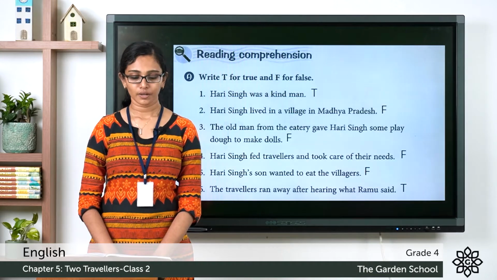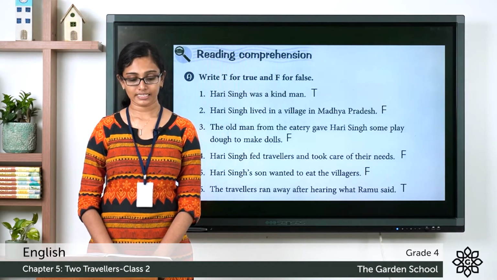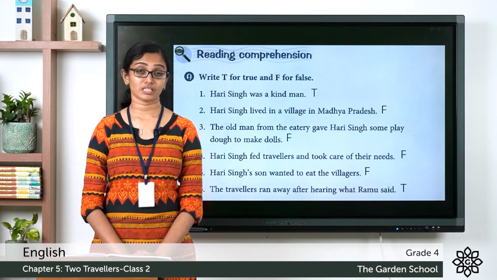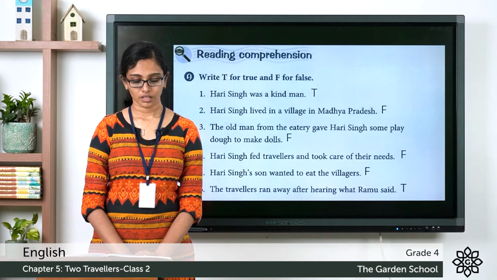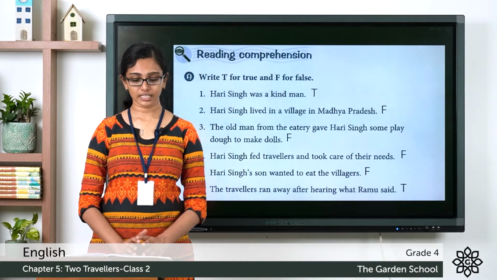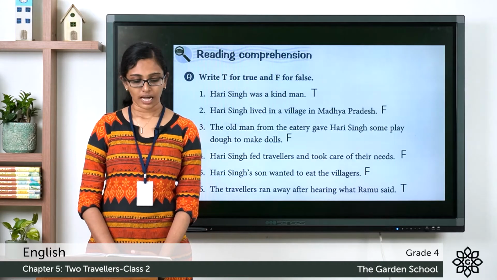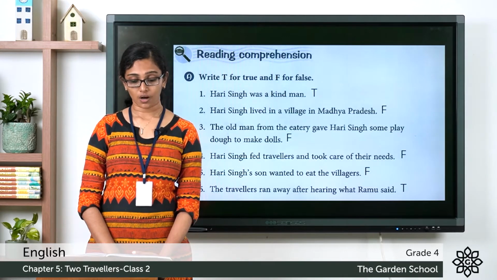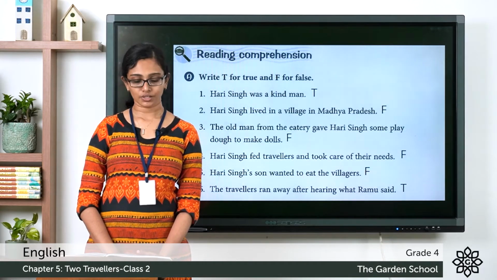The old man from the eatery gave Hari Singh some play dough to make dolls. Is that true or false? It is false. The old man from the eatery gave Hari Singh 2 sugar dolls. Hari Singh fed travelers and took care of their needs. Is that true? Yes, it is true.